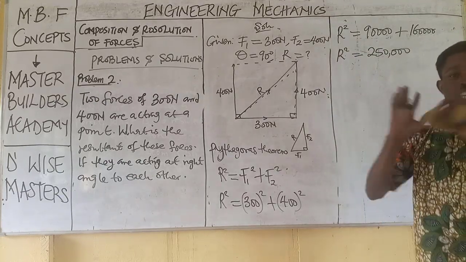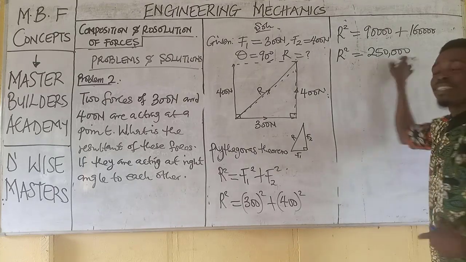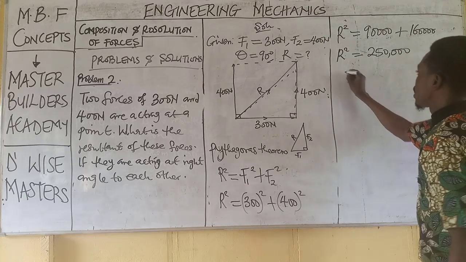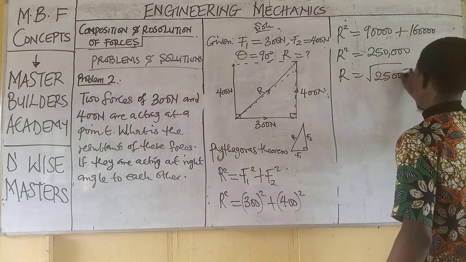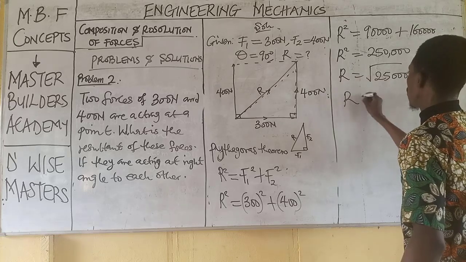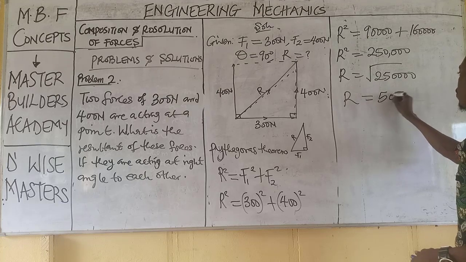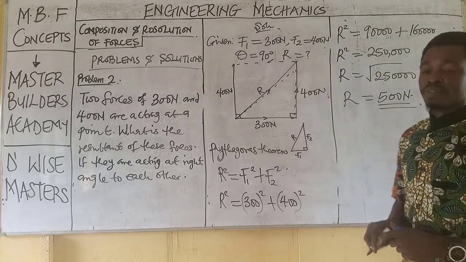All we just need to do here, guys, is to find the square root of 250,000. Now, R becomes the square root of 250,000, and the square root of 250,000 would have given us what? 500. This is the resultant force.